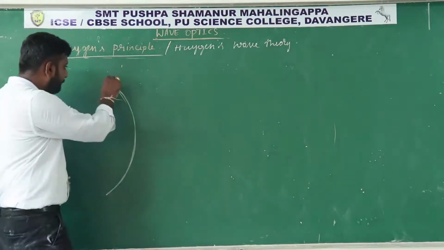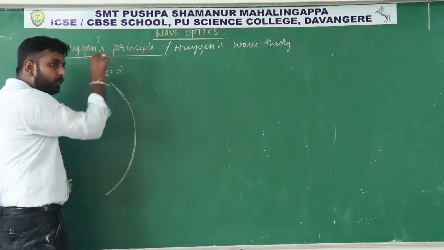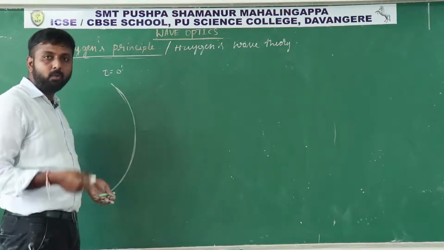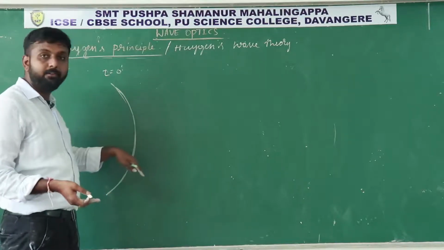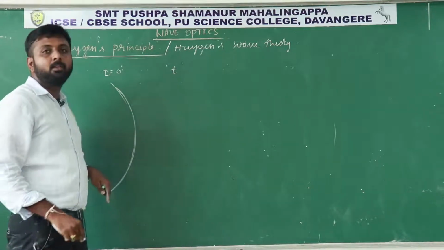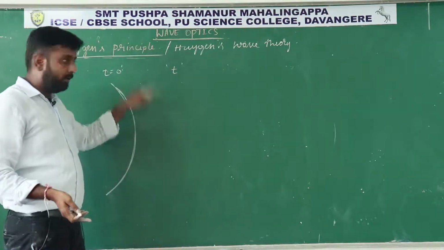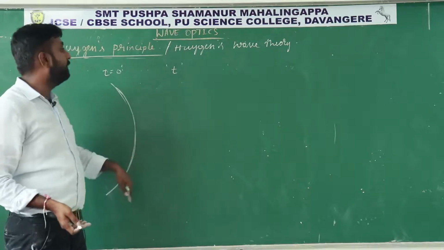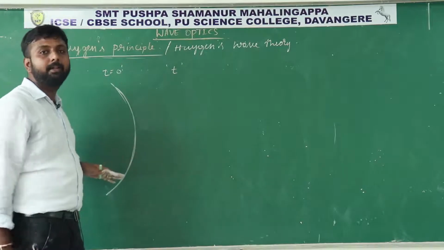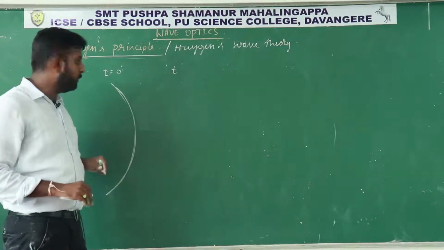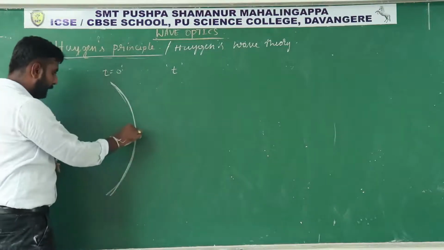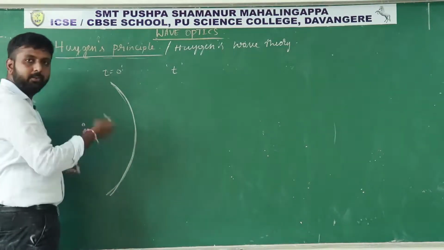If we have seen this wavefront at time t equal to 0, we want to know the shape of the wavefront after some time. Let us take that time as t. So how to get that shape or position of the wavefront? By using Huygens principle or Huygens wave theory. For that, what do we have to do? Suppose this is a spherical wavefront produced by some source.